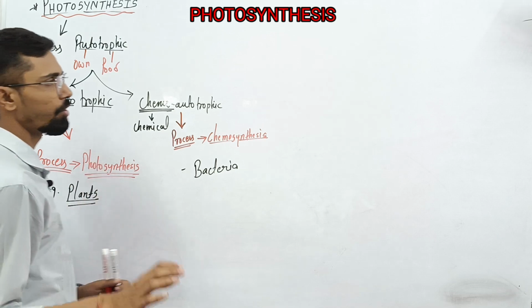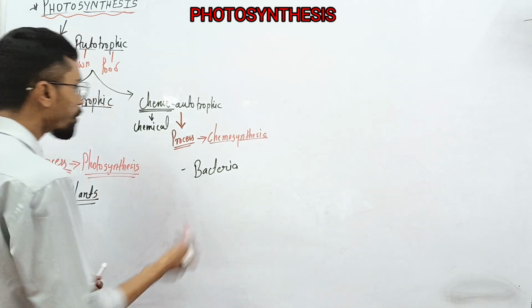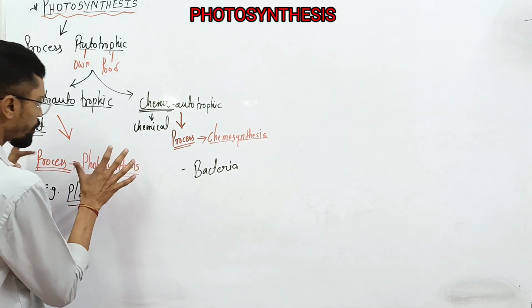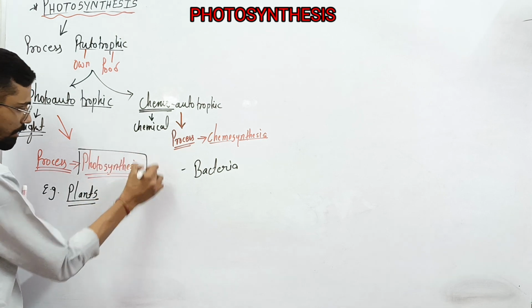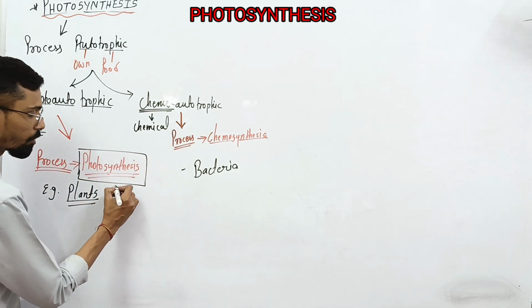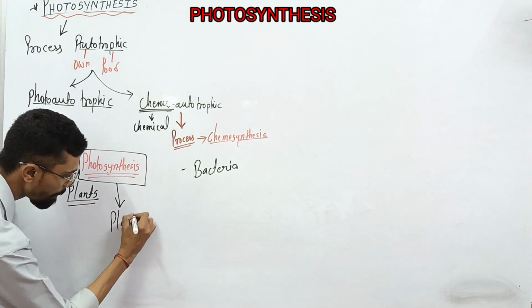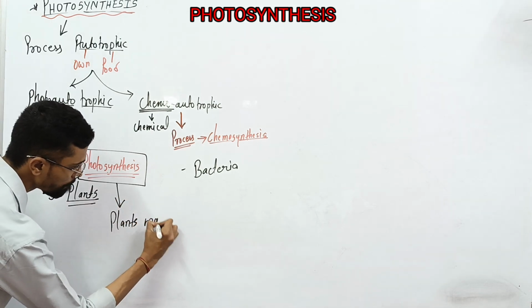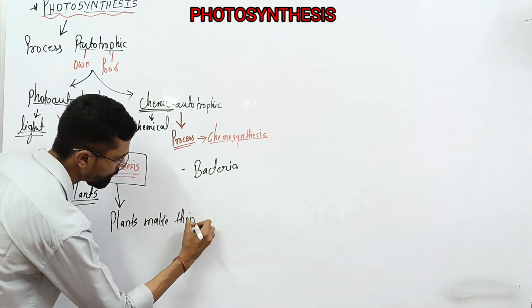So this is all about chemosynthesis and photosynthesis. As we all know, there are some raw materials. We are going to see about this photosynthesis topic. In this video we'll see how plants make their own food. So how does the plant make its own food?